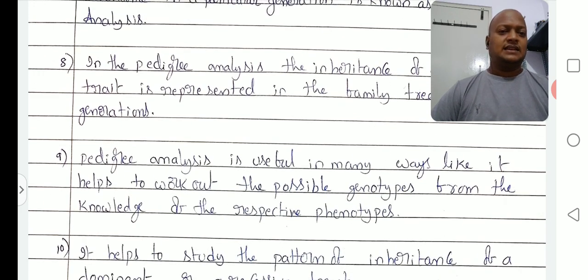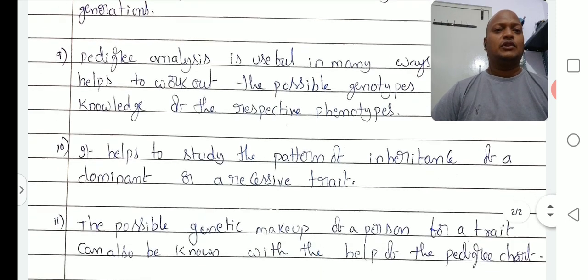Pedigree analysis is useful in many ways. It helps to work out the possible genotypes from the knowledge of the respective phenotypes. So from the phenotypes, how many possible genotypes will be formed in the next generation should be represented by pedigree analysis. Suppose, for example, a grandfather is suffering with a disease, and he has 4 sons and 3 daughters. How many persons are affected with that disease should be explained by pedigree analysis.